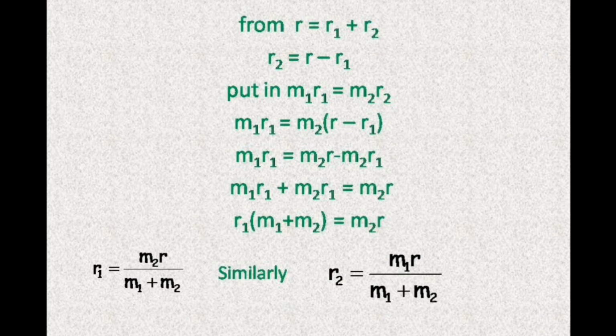Now take r1 common. So you get r1 (m1 + m2) = m2 r. So what is the value of r1? So r1 = m2 r / (m1 + m2). Similarly, if we take r1 = r - r2, then we get r2 = m1 r / (m1 + m2).